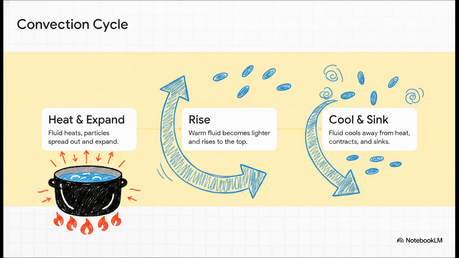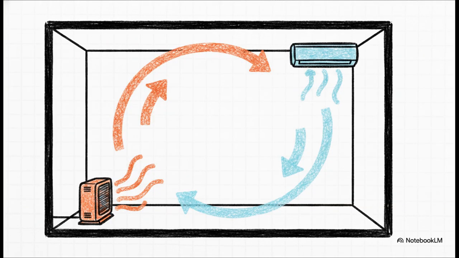And then step 3, once it reaches the top away from the heat source, it cools down. The particles slow down, the fluid contracts, becomes heavier, and sinks right back down the sides. This continuous looping migration of particles is called a convection current, and it just repeats until all the fluid is perfectly warm. It is absolutely fascinating how we humans harness these exact same convection currents in our own artificial habitats.